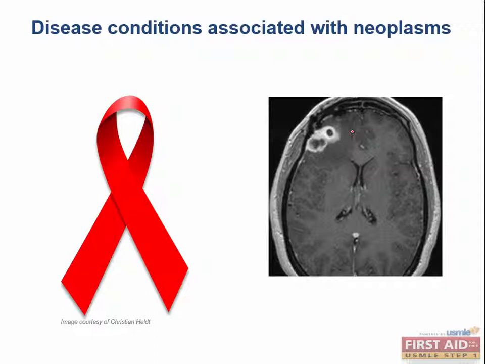And first of all, what's the most common cause of a ring-enhancing lesion in an AIDS patient? Toxoplasmosis. Thus, you'd start them on treatment with what? Trimethoprim sulfamethoxazole. And if this toxoplasmosis is in their brain, then they will improve with treatment. But if it's not toxo, if it doesn't improve after antibiotic therapy, then you'd likely take a biopsy.